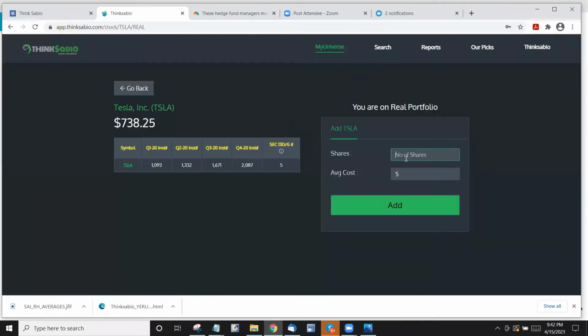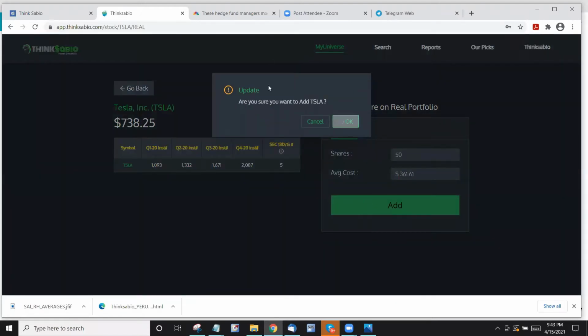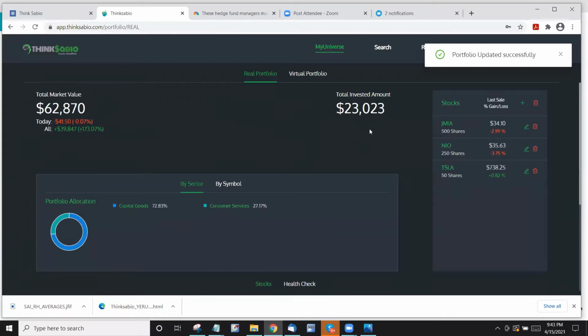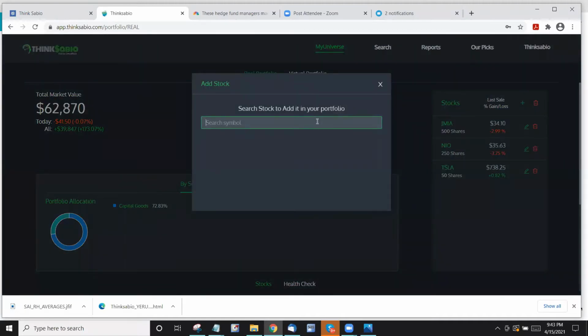So I have Tesla. Let's say I have 50, and my average is $361.61, which is the real number. And this information is secured. Whatever you enter, it will live in Thinksabio, so you don't have to worry about any information going out. Every piece of information you have here is secured and 100% protected.